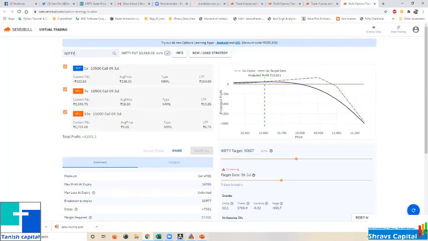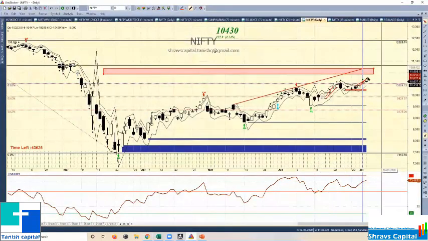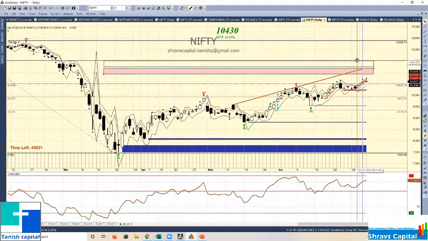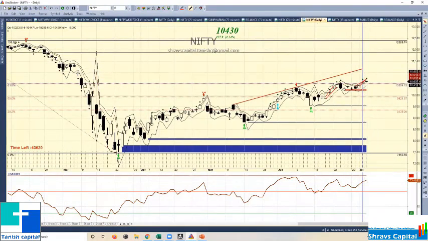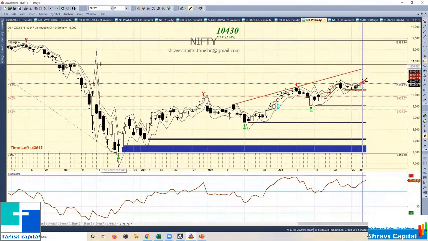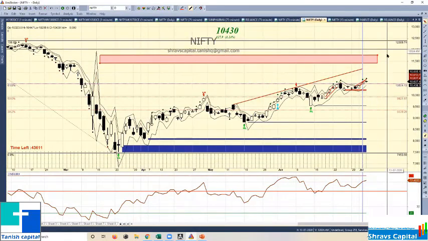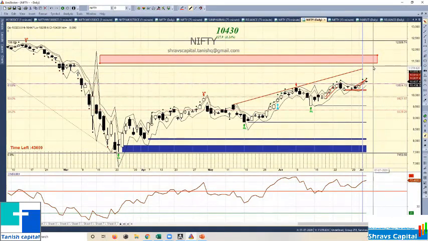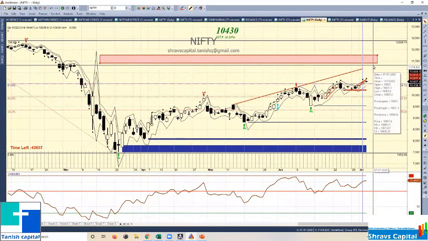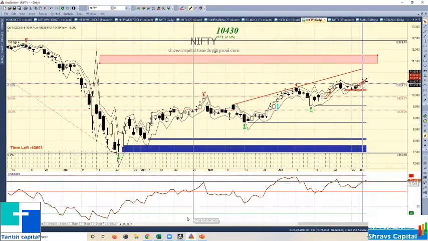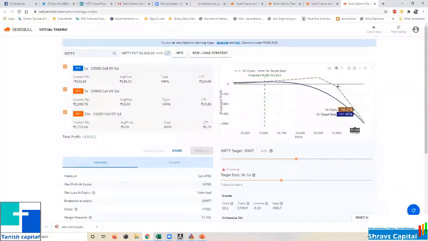Based on this chart, I have built my strategy. If you have something else like this, maybe you are expecting somewhere here, then you can devise your strategy based on that. What I am expecting is that in the next 4 or 5 days it may not cross 11,000. See, I am not saying it will not cross, but I am expecting it will not cross. So based on that, I have devised my strategy something like this.